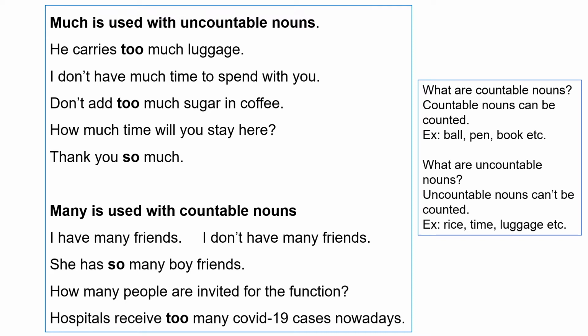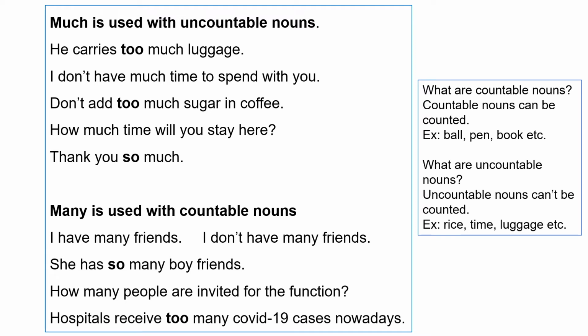Much and many, these two words are mostly used in negative sentences and in questions. Next, many. Many is used with countable nouns. I have many friends. It is a positive affirmative sentence. I don't have many friends. It is a negative sentence. She has so many boyfriends.